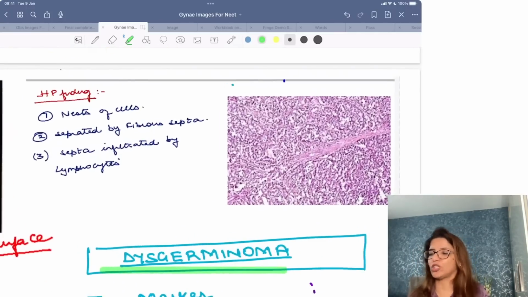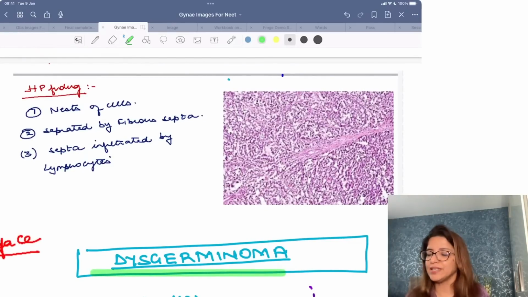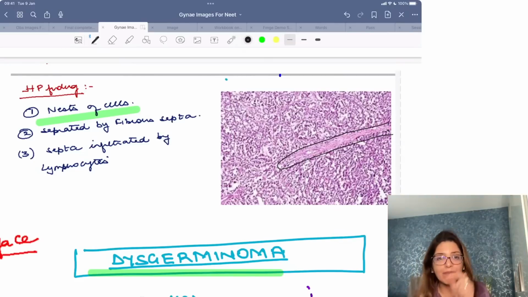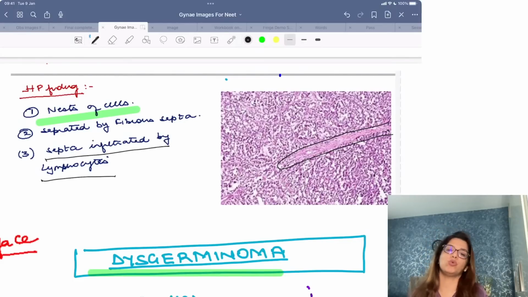On histopathological finding, you are going to get nests of cells which are separated by a fibrous septa, and this septa is infiltrated by lymphocytes. So if you are getting nests of cells with a fibrous septa in between, that means you are looking at the histopathological finding of dysgerminoma.